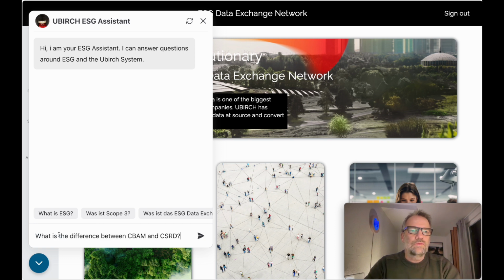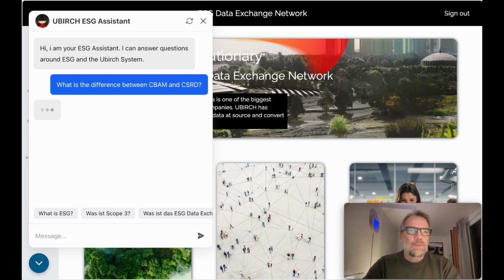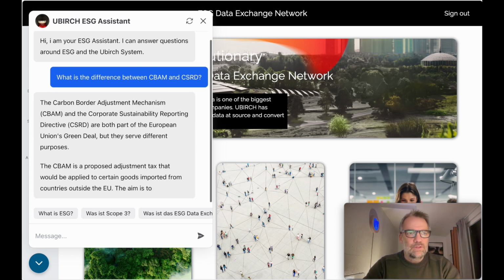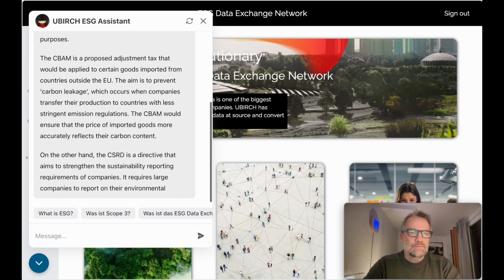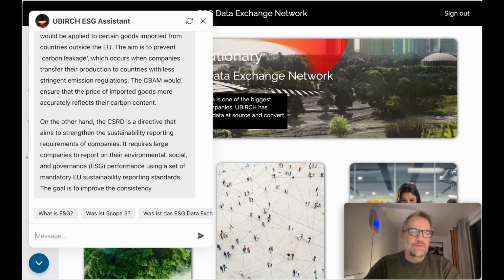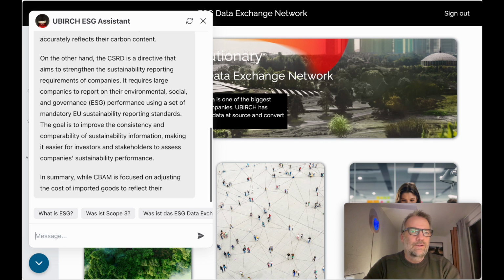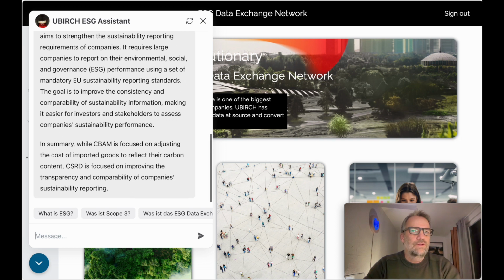As a first question, we want to ask what the difference between CBAM and CSRD is. We obtain a response that provides an explanation stating that these are two mechanisms of the European Union, both centered around the issue of emissions. CBAM is specifically for companies that import goods into the EU from outside the EU and need to declare their emissions. CSRD is focused on transparency and accountability for EU companies that are required to perform sustainability reporting within the European Union.